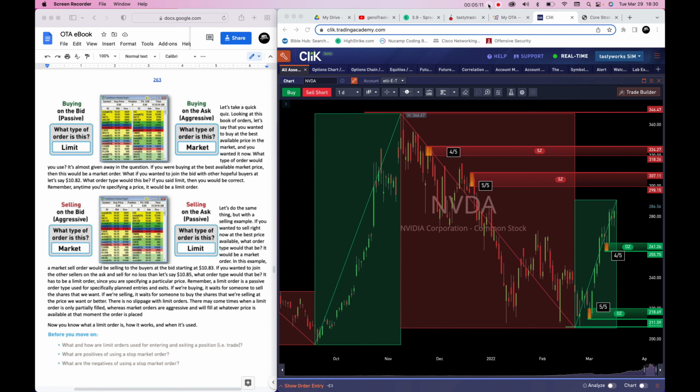There may come times when a limit order is only partially filled, whereas market orders are more aggressive and will fill at whatever price is available at the moment the order is placed. Now you know what a limit order is, how it works, and when it's used.